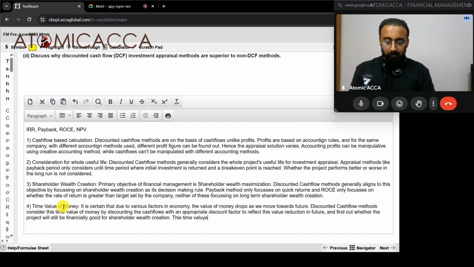This time value of money is not considered within non discounted cash flow methods.